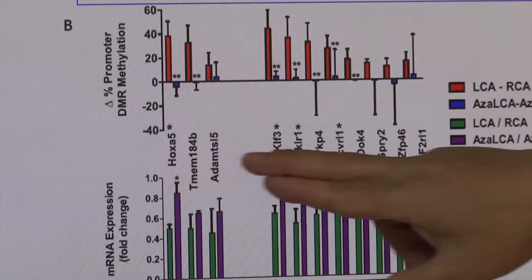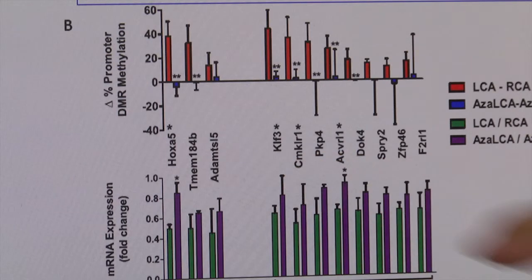To understand which genes are regulated at the promoter region by DNA methylation-dependent mechanisms, we combined these two data sets and used a systems biological approach to figure out which genes are DNA methylated on the promoter regions and also downregulated. By going through this exercise, we were able to figure out 11 flow-sensitive genes. More surprisingly, 5 of those 11 genes actually contained cyclic AMP response elements. These genes are HOXA5 and KLF3 and others.